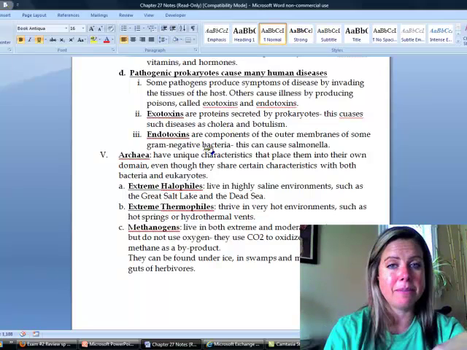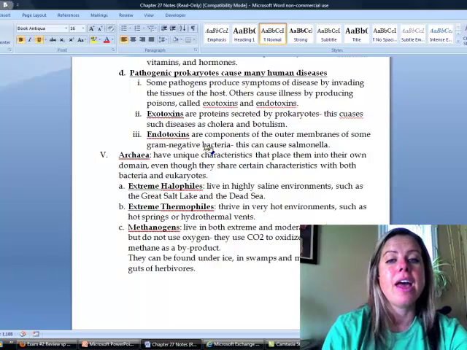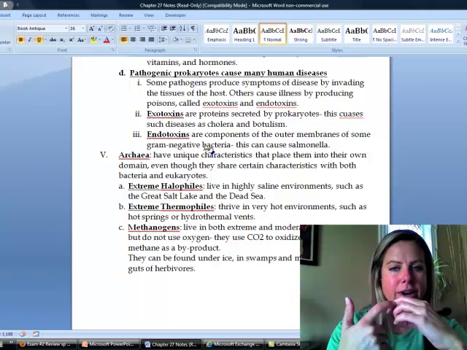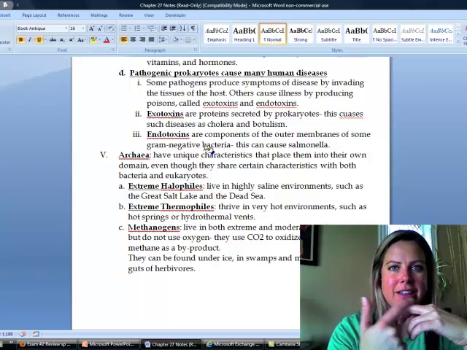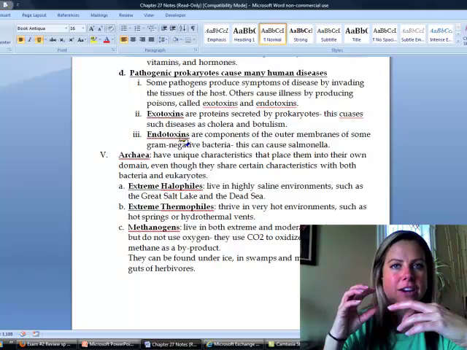And then you've got endotoxins, and endotoxins are actually going to be components of like the gram-negative bacteria's little membrane that's on the outside of their cell wall, and that's like what causes salmonella. So endotoxins are actually in the membrane. Exotoxins are secreted by the membrane.